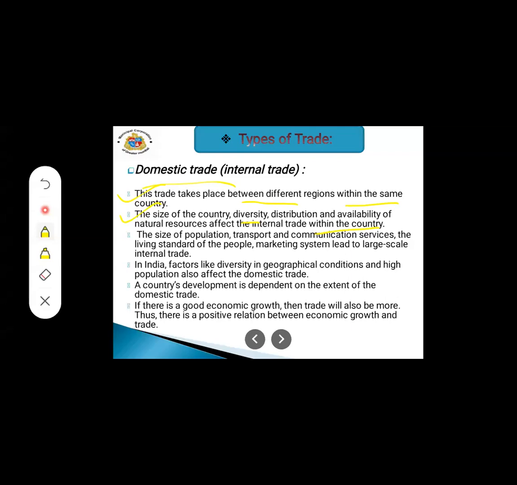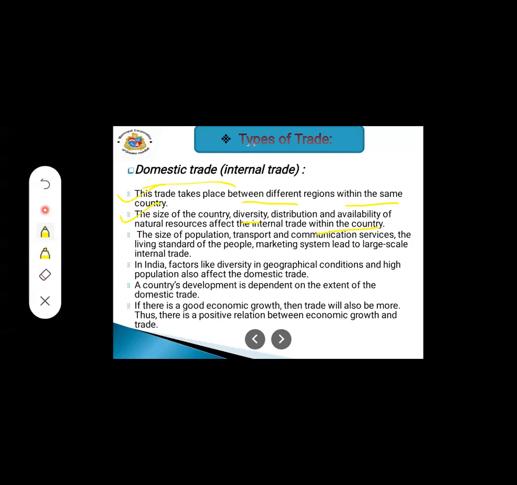The production of a commodity depends upon the land. The product which is being produced totally depends upon the land. For example, black soil. In the Maharashtra black soil region, cotton grows properly, but in other regions cotton doesn't grow. So here the quantity of cotton is more, so we are trading it, or selling it, to the other country.